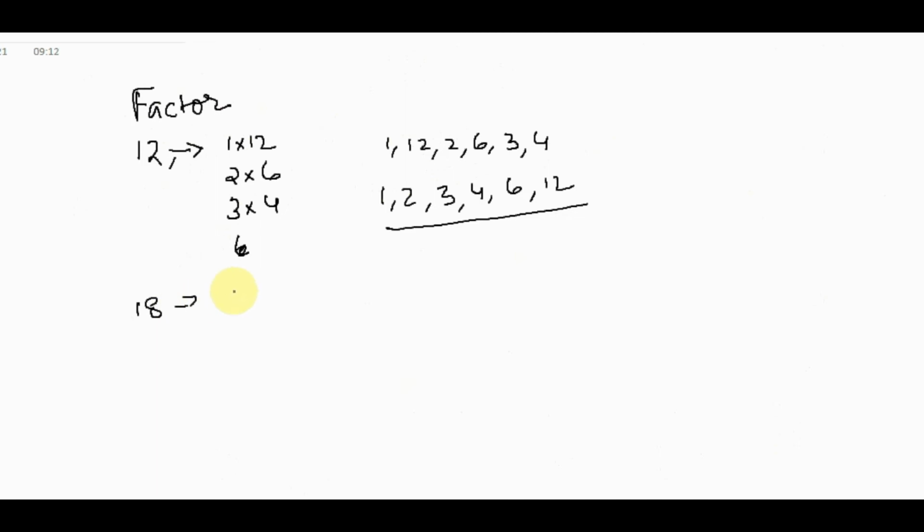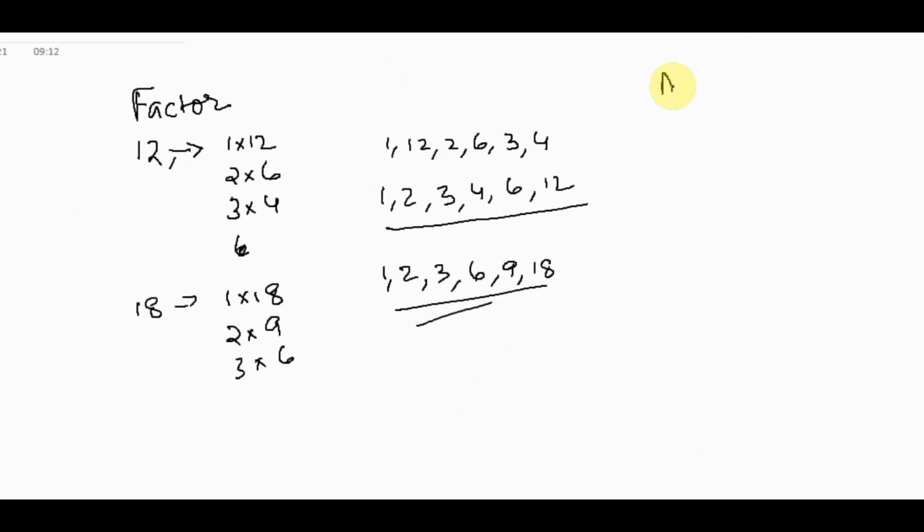The factors are like this: 1 into 18 is 18, 2 into 9 is 18, 3 into 6 is 18. Then the factors are 1, 2, 3, 6, 9, 18. These are the factors.